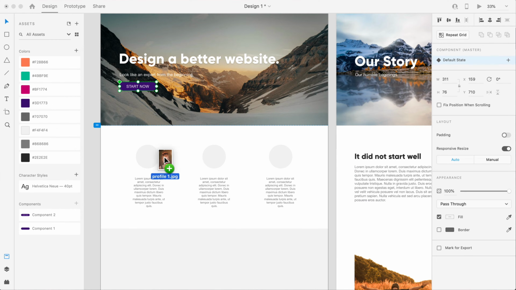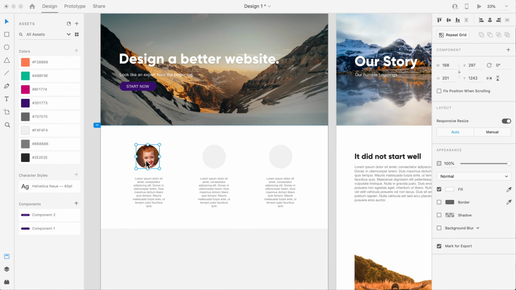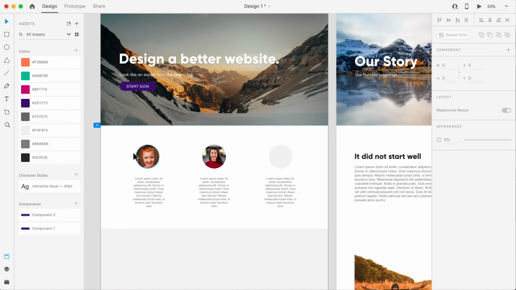Like let's say, for example, I'll drag in the profile picture just like that. So it's really simple. You don't have to crop your images. You can double click and arrange it just like that. As you can see, it's so easy to use. So I highly recommend it.